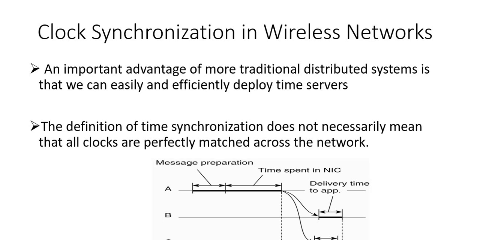Next part is clock synchronization in wireless networks. In clock synchronization in wireless networks, the definition of time synchronization does not necessarily mean that all clocks are perfectly matched across the network. This would be the strictest form of synchronization, as well as the most difficult to implement. So precise clock synchronization is not always essential, so protocols of various types are available to meet one's needs.